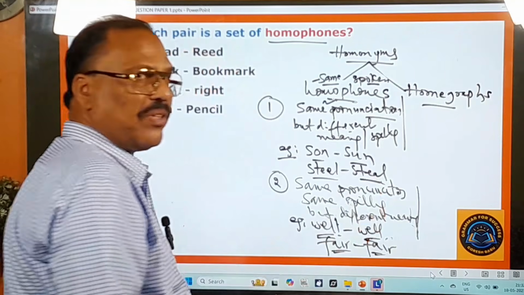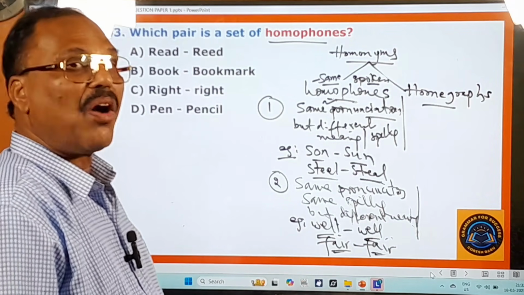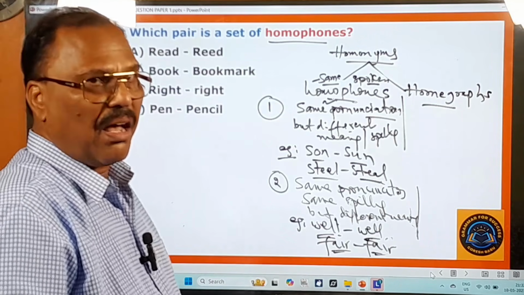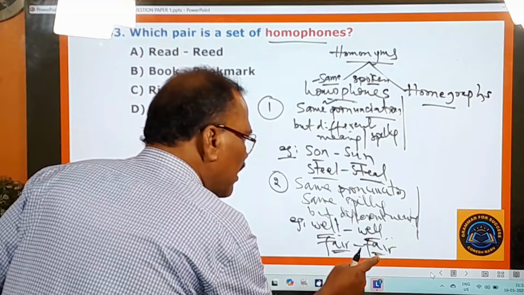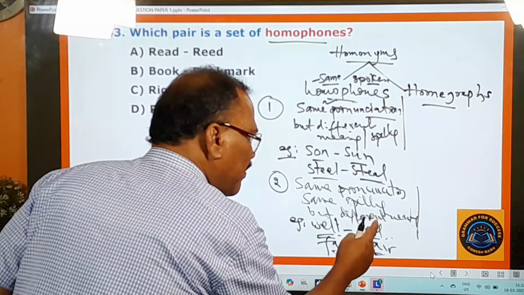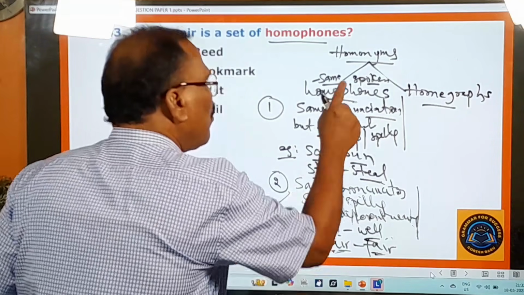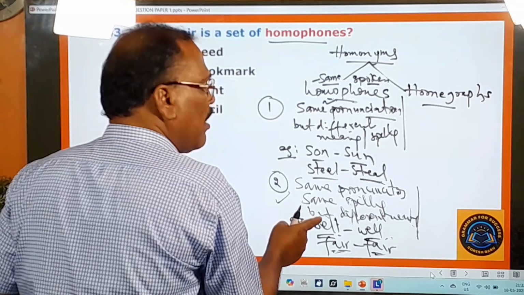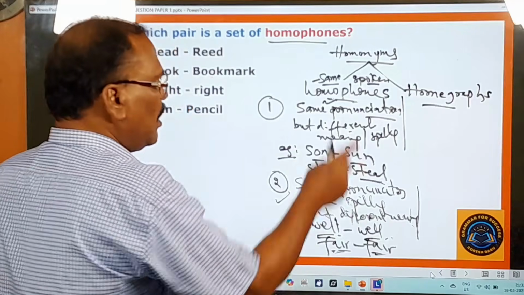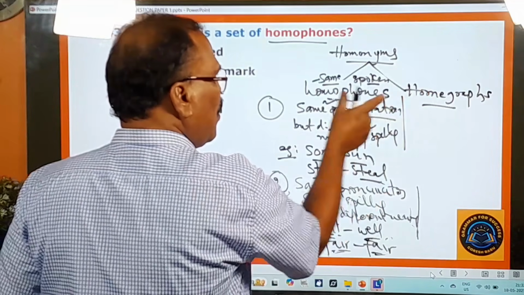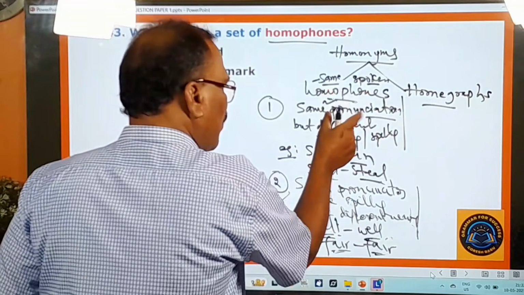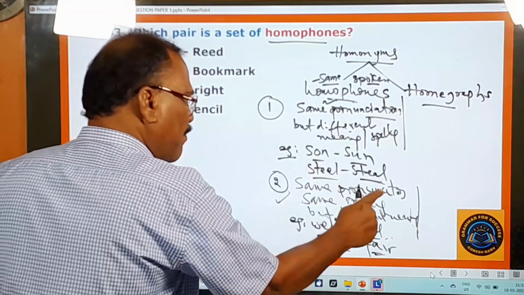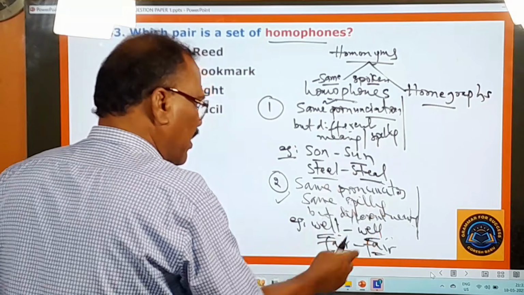And another fair is also there. What is that fair? A periodical market or a weekly market is also called fair. Fair means santa. So same spelling, same pronunciation, but different meaning. These are also called homophones. Are you following me? Homonyms are divided into two groups, homophones and homographs. Under homophones, there are two varieties: same pronunciation but different meaning and different spelling, and same pronunciation and same spelling but different meaning. So these are the examples.